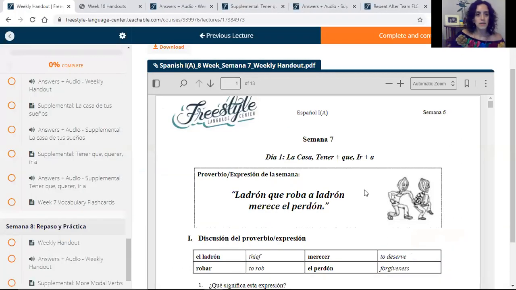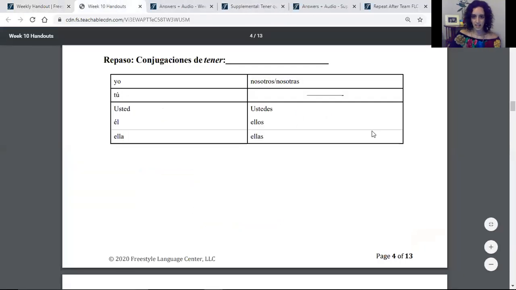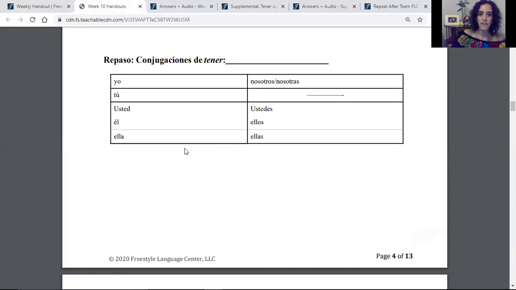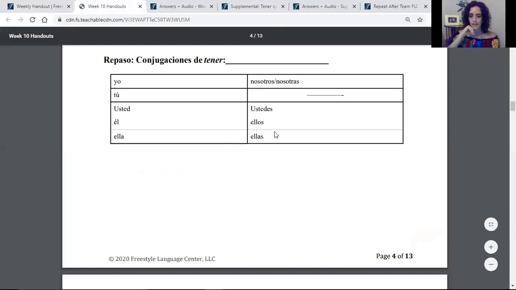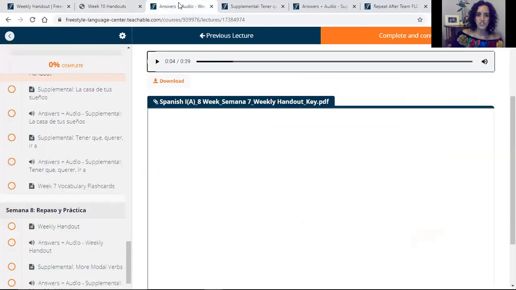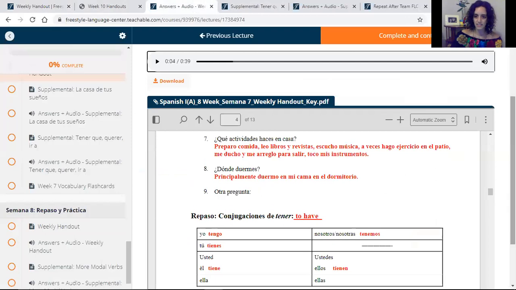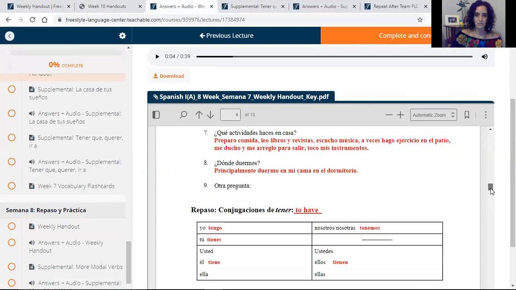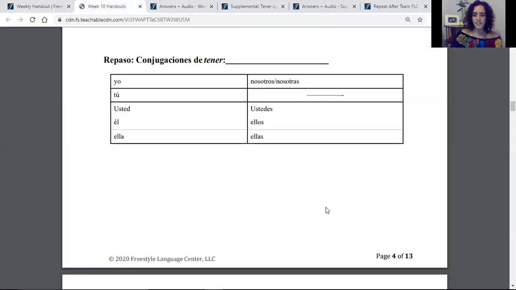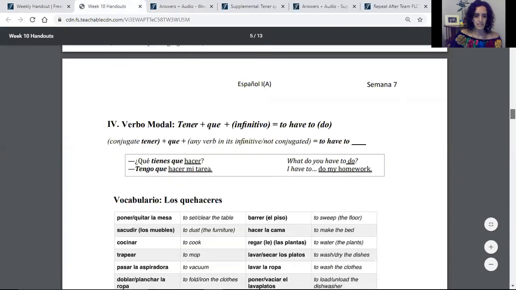Okay, so we're in our Semana 7 handout, and you're going to scroll down to la página 4, page 4, to review those forms of tener. Okay, so do your best to remember the forms yourself, and then you can check your answers with the answer key, which has the forms here for you. Okay, so that's the first thing, reviewing tener.